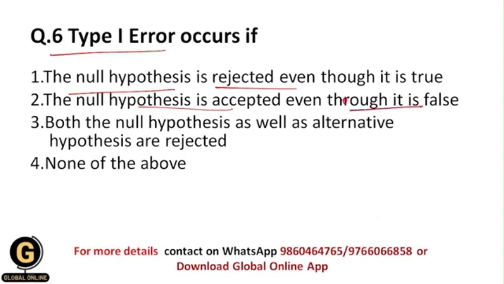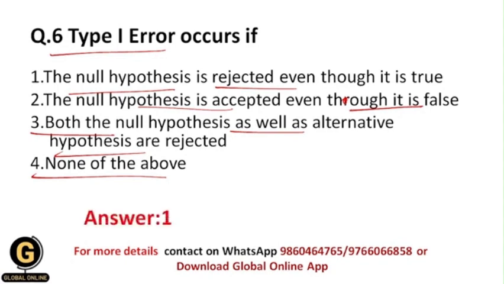Both the null hypothesis as well as the alternative hypothesis are rejected. None of the above. So your correct answer should obviously be 1. As I have told you earlier in this video, whenever the null hypothesis is true but still we reject it, then in that situation type 1 error occurs. Okay, all of you getting? And that's why your correct answer should be 1.